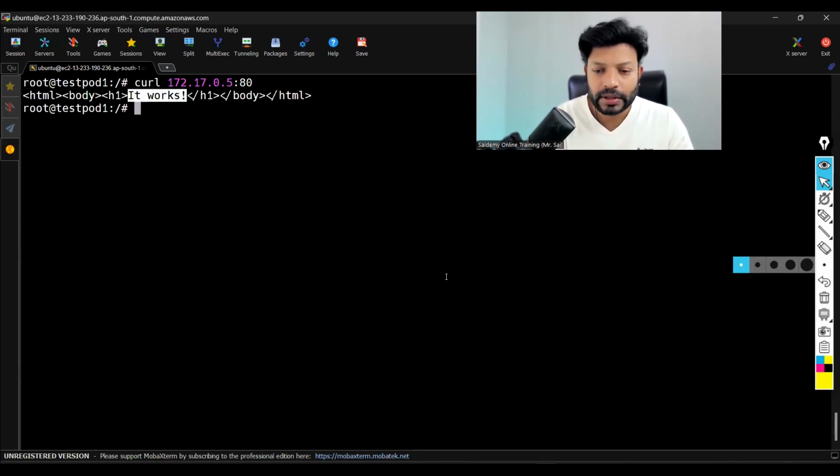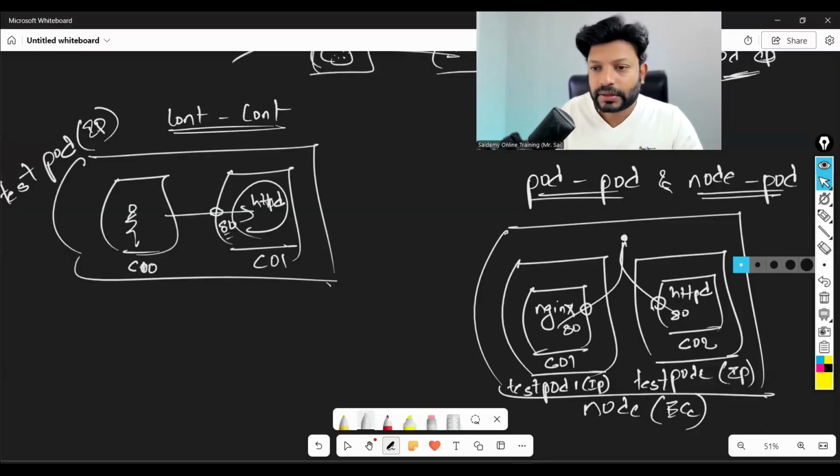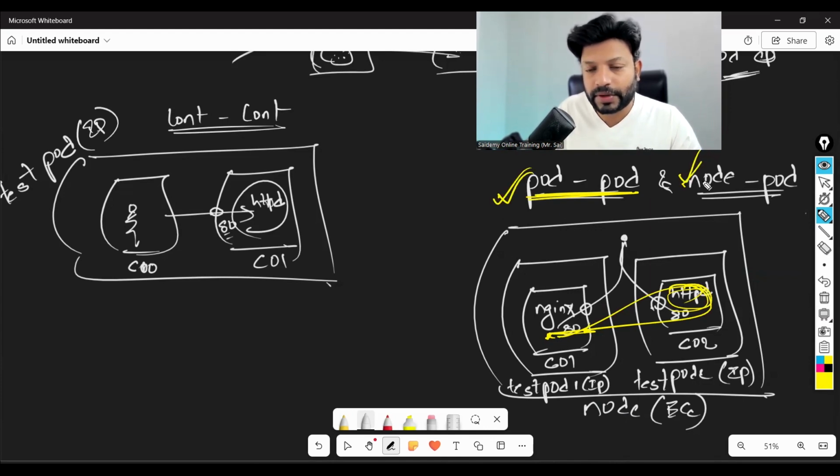Correct or not? So what is the conclusion here? The conclusion is that pod to pod communication also happens automatically. I'm here right now, trying to access the application which is running there, and this is also happening fine. We have verified both, right?